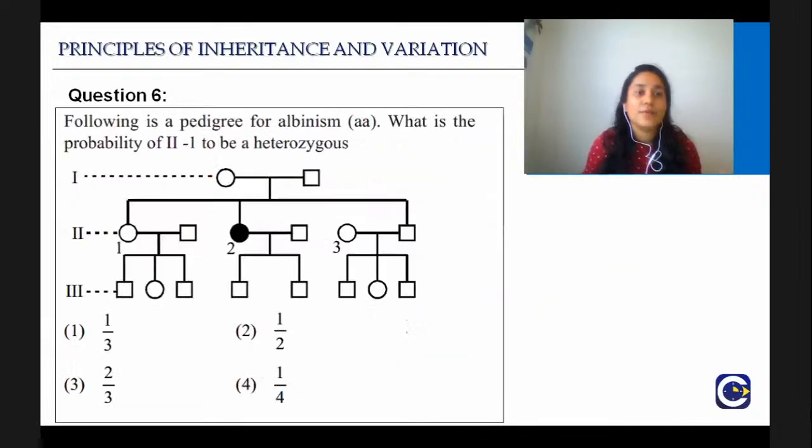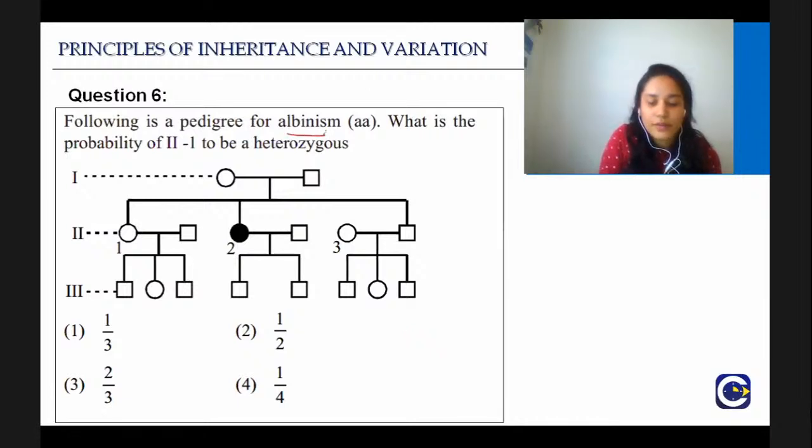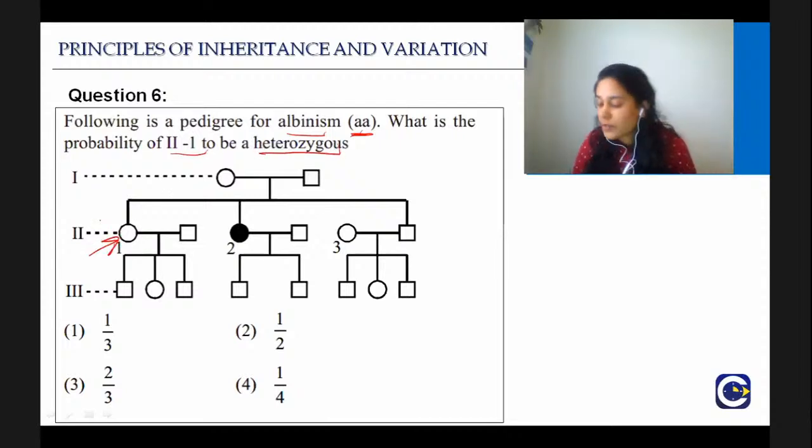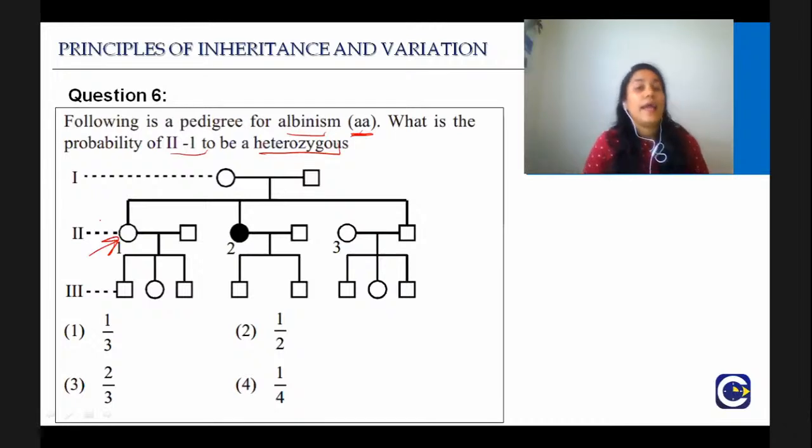Good. Then let's proceed. Following is a pedigree for albinism. Okay, small a is albinism. What is the probability of 2-1 to be a heterozygous? This individual here. Try to read the question properly. Take your time. Write down what you need to write down and then give me the answer. Okay, for pedigree analysis, never rush. That is the key to solving the pedigree analysis.